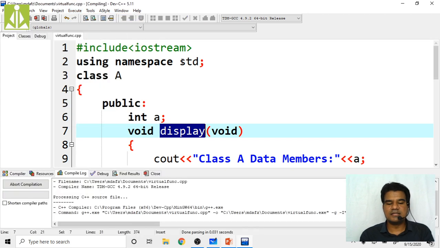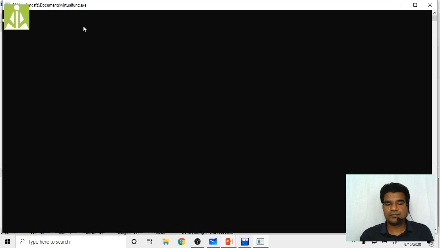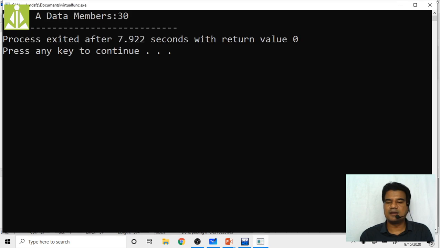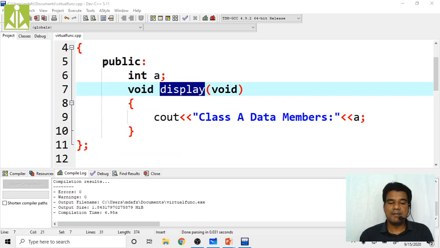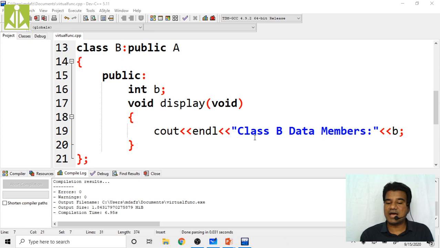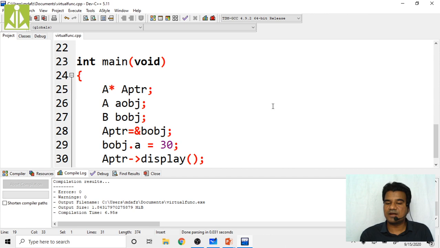Quickly see that one. I'm compiling the program. Hopefully there are no mistakes. Yeah, there are no mistakes. So quickly execute and run the program just to see the output. Yeah, as you can see, we got class A data member 30. So it is invoking the display function from the base class. Here we have class A data member, and here we have class B data member. You have to observe the difference.